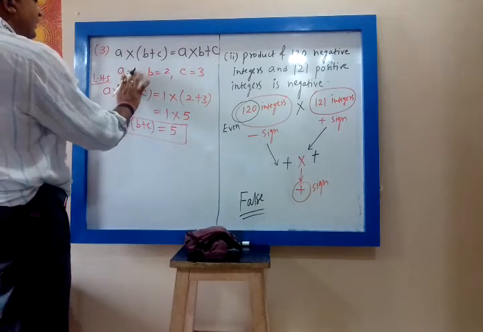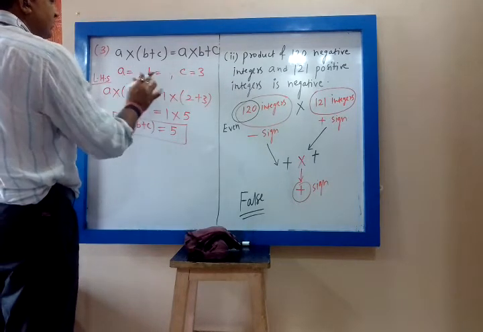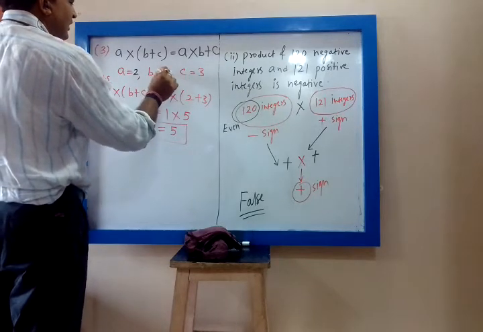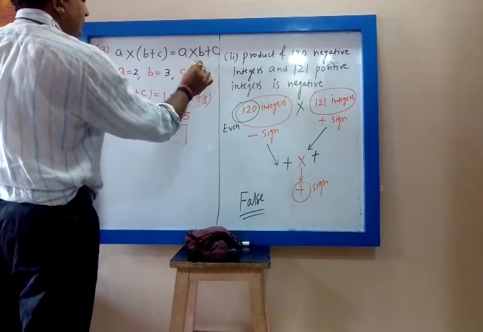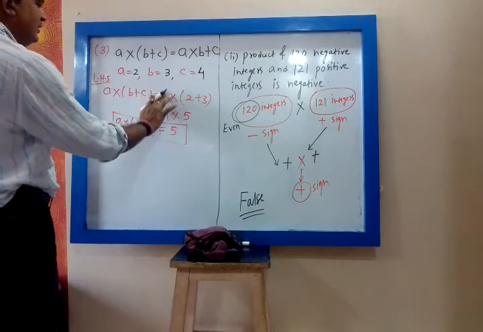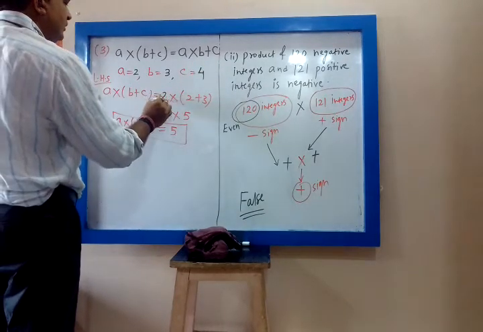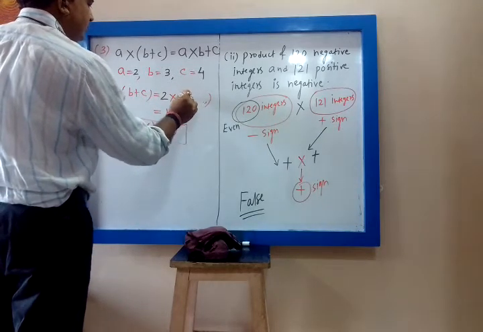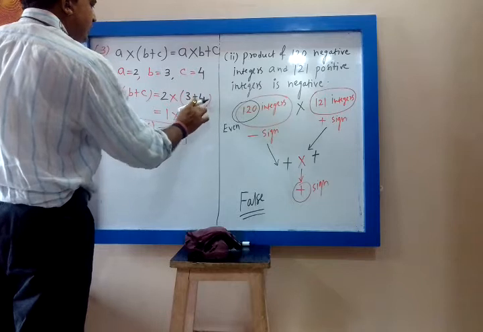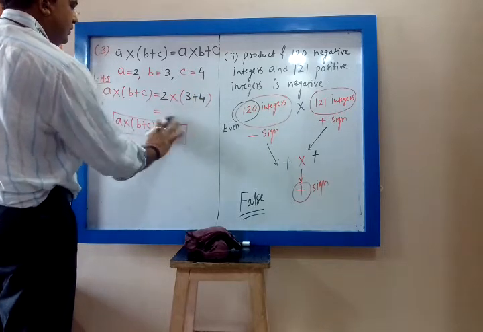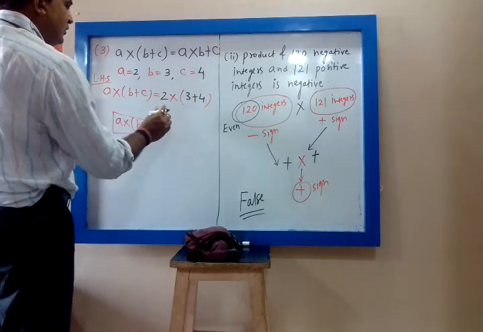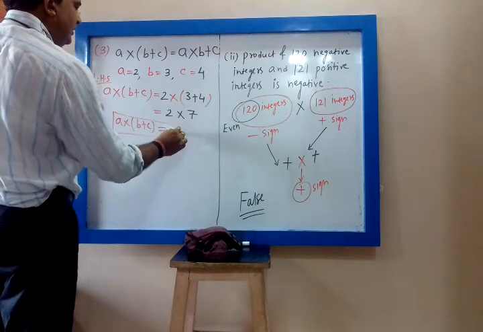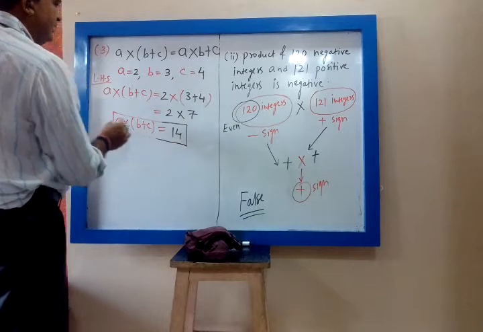In this you do one thing. You take A as 2, B as 3 and C as 4. Don't take 1, 2, 3. So this is 2 into (3 plus 4). 3 plus 4 is 7. 2 sevens are 14. Don't take 1, 2, 3. You take the numbers 2, 3, 4.